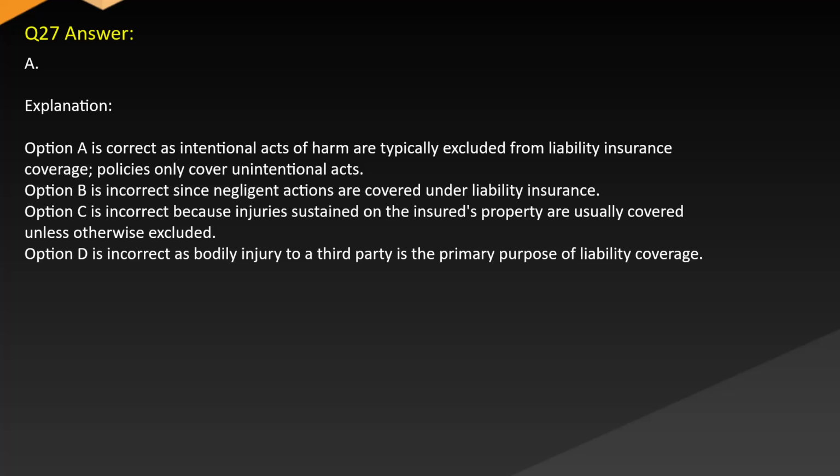Answer A. Explanation. Option A is correct, as intentional acts of harm are typically excluded from liability insurance coverage. Policies only cover unintentional acts. Option B is incorrect, since negligent actions are covered under liability insurance. Option C is incorrect because injuries sustained on the insured's property are usually covered unless otherwise excluded. Option D is incorrect, as bodily injury to a third party is the primary purpose of liability coverage.